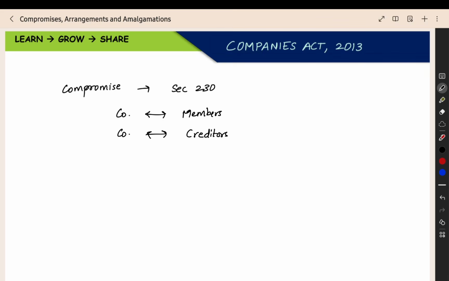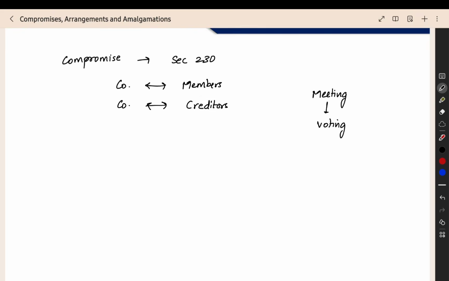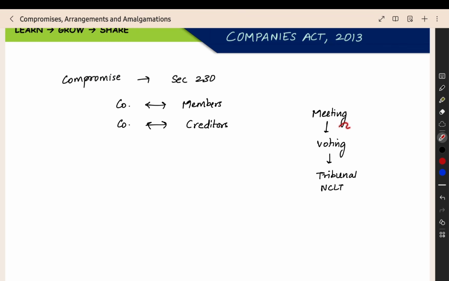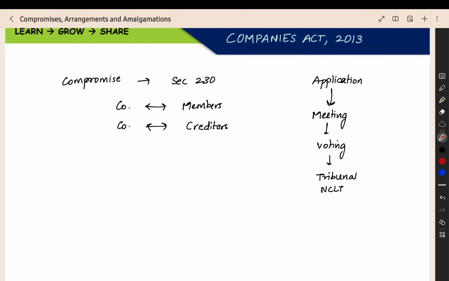So here what will they do? They will conduct a meeting and then they will conduct the voting. First the meeting will be conducted, then voting will be conducted. After that, we will go to the tribunal, that is NCLT, and NCLT will give the final order. Before conducting the meeting also, you have to give an application to the NCLT. You have to give an application saying that we are going to do a compromise, along with the details of the compromise and the financial statement, all the things, to the tribunal.